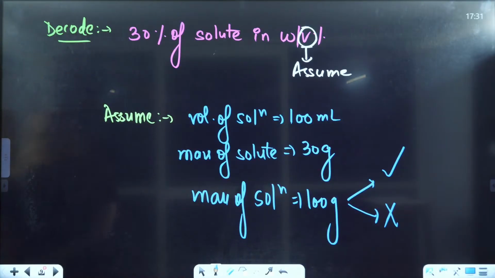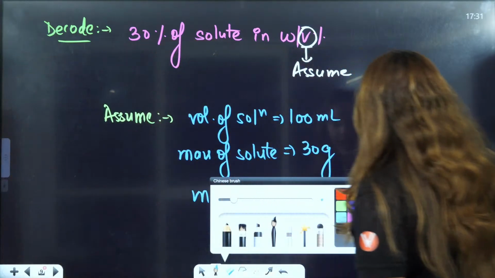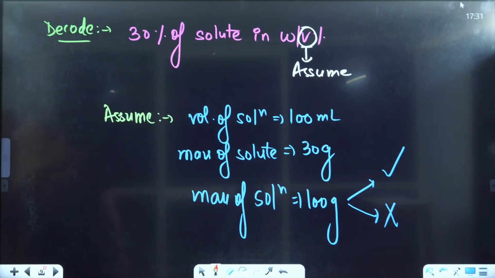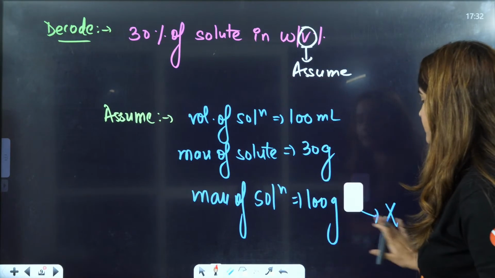Yes or no? Yes or no? So, what I can see, 100% of you have written yes. That is actually not correct. Right? That is actually not correct. We can't write it like this.